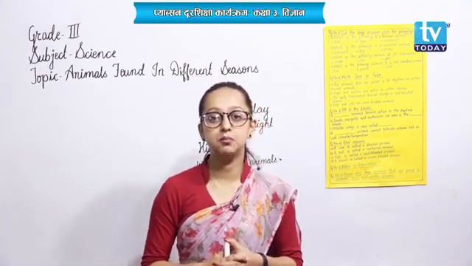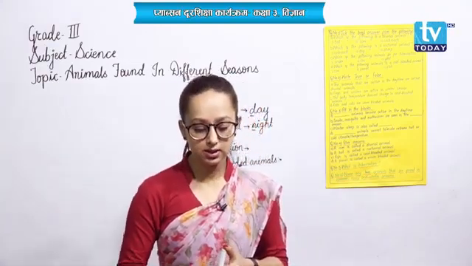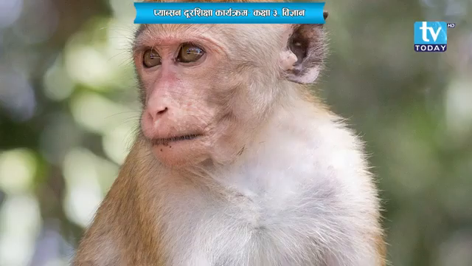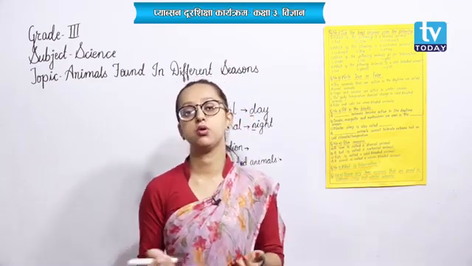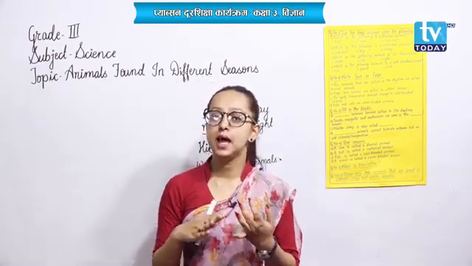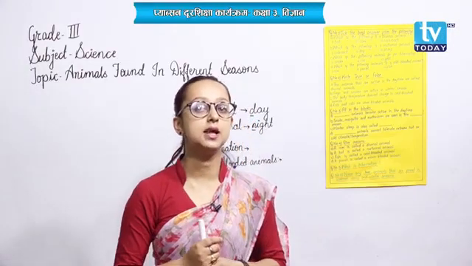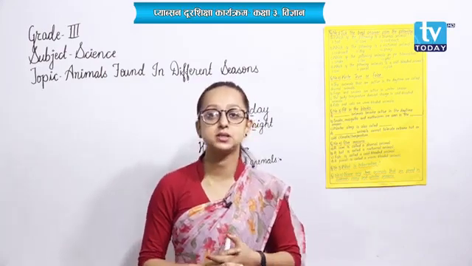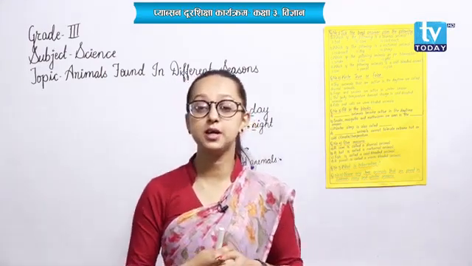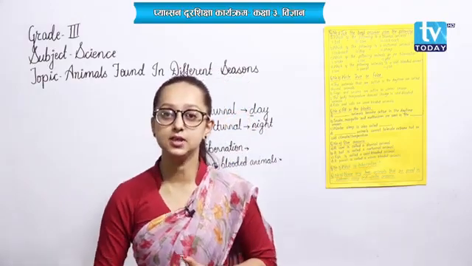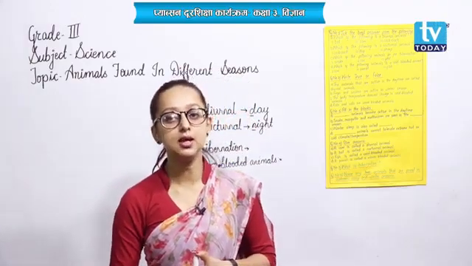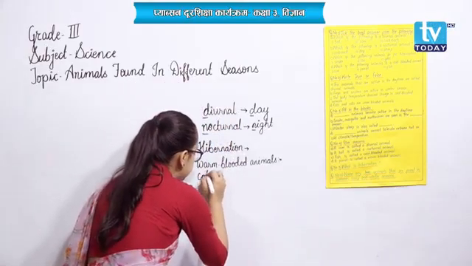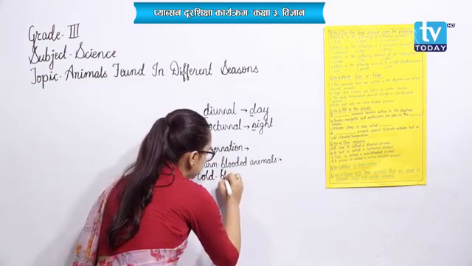So the other examples of warm-blooded animals include human beings, cows, buffaloes, monkeys, elephant, and many more. Okay, birds and mammals are usually included in the animals that are warm-blooded, as they cannot change the temperature of their body according to the temperature of their surrounding. Okay, now the last term of this chapter, that is cold-blooded animals.